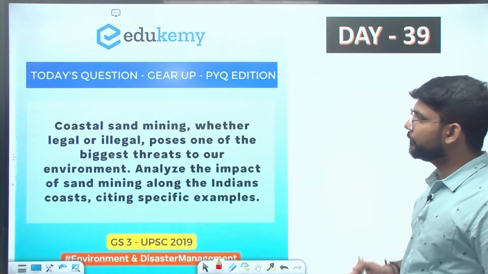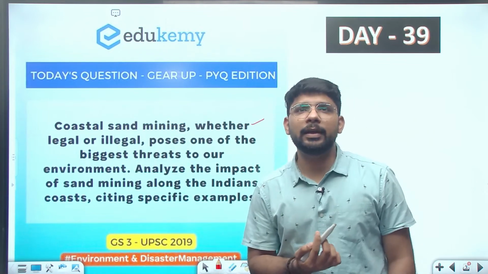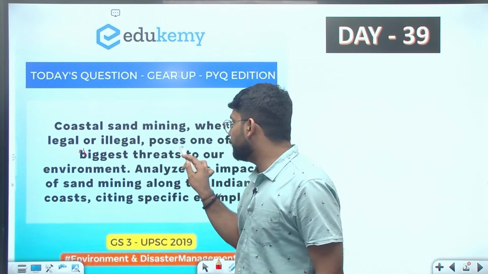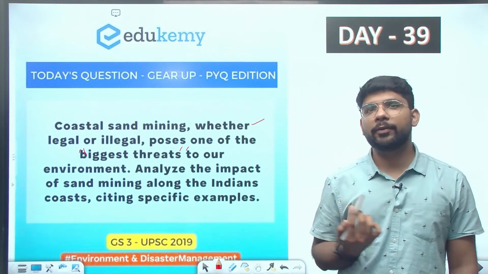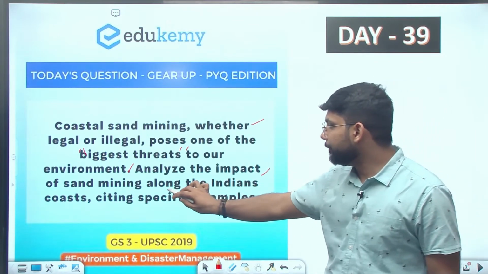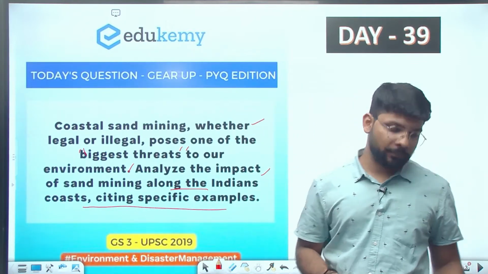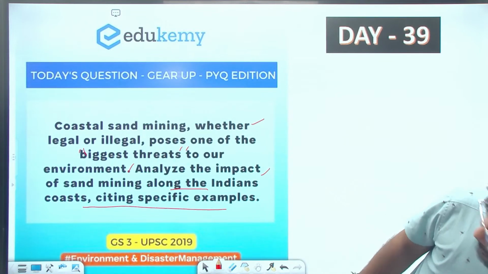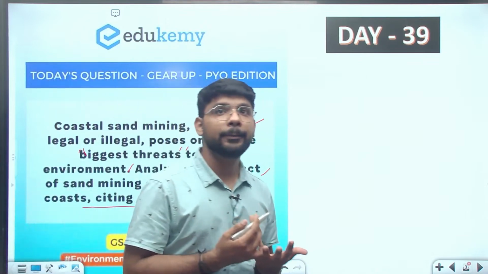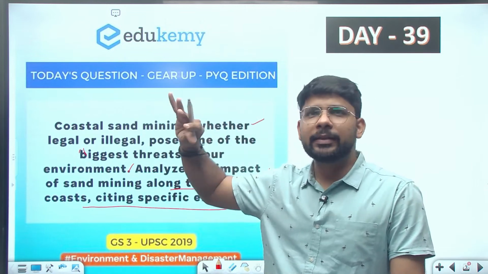The question is: coastal sand mining, whether legal or illegal, poses one of the biggest threats to the environment. Analyze the impact of sand mining along the Indian coast, citing specific examples. The question is also demanding specific examples with the impact of sand mining as well as the threat of it. As usual, we are dividing the question into three parts.